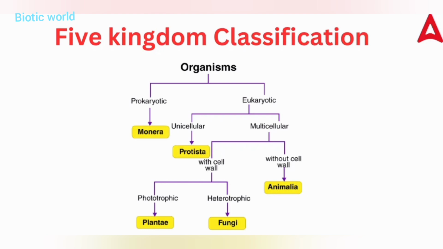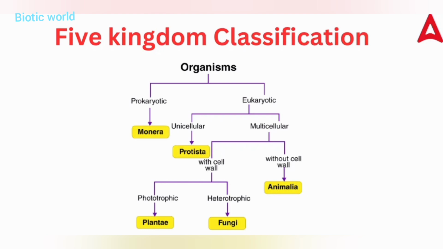For decades, scientists have attempted to classify biological organisms. Among these, Robert Whittaker's five kingdom classification stood out and is frequently used today. The kingdom is the highest level of classification, and there are five main kingdoms: Monera for bacteria and cyanobacteria, next Protista for unicellular eukaryotes, next Fungi for fungi and yeast, next Plantae for plants, and the last one is Animalia for animals.